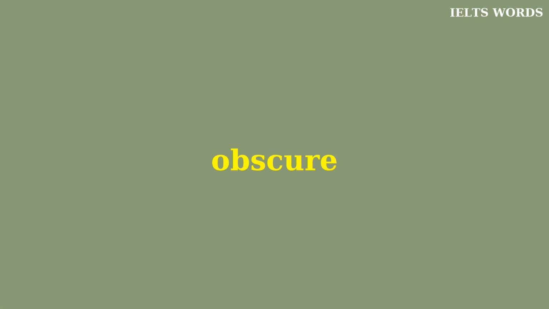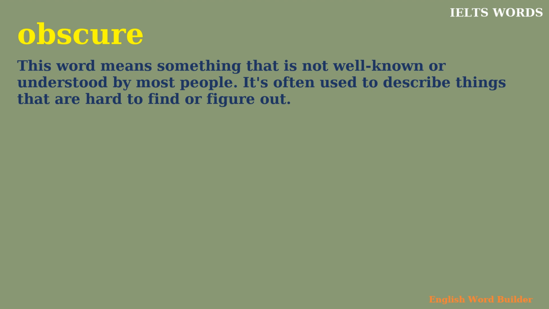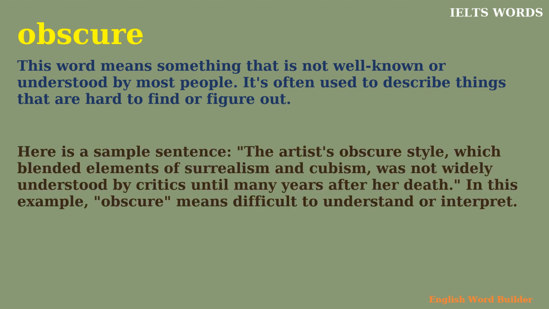Obscure. This word means something that is not well known or understood by most people. It's often used to describe things that are hard to find or figure out. Here is a sample sentence. The artist's obscure style, which blended elements of surrealism and cubism, was not widely understood by critics until many years after her death. In this example, obscure means difficult to understand or interpret.